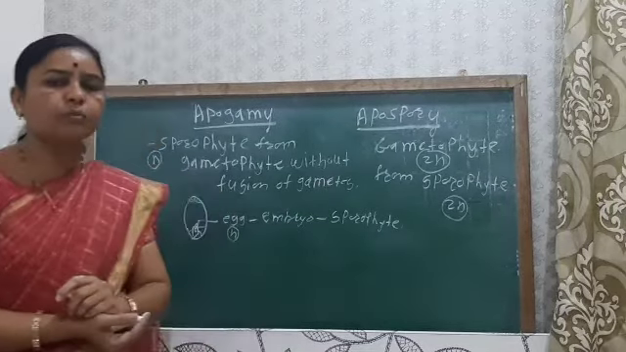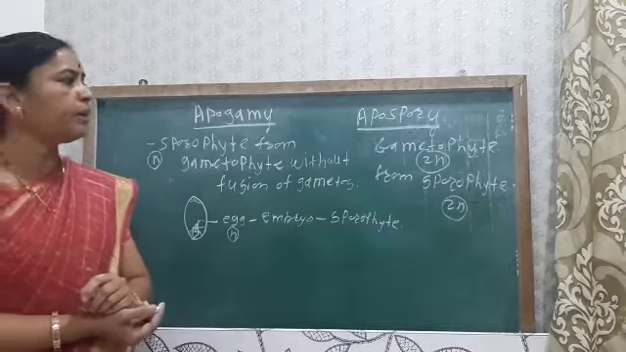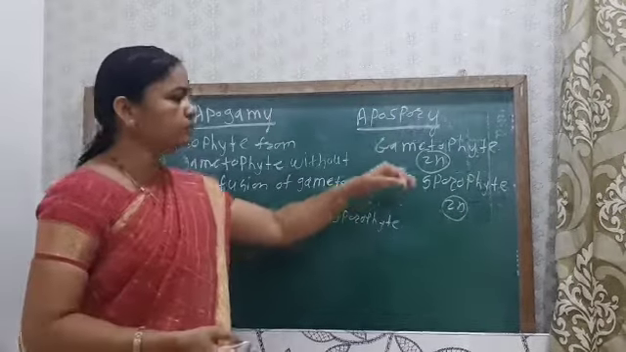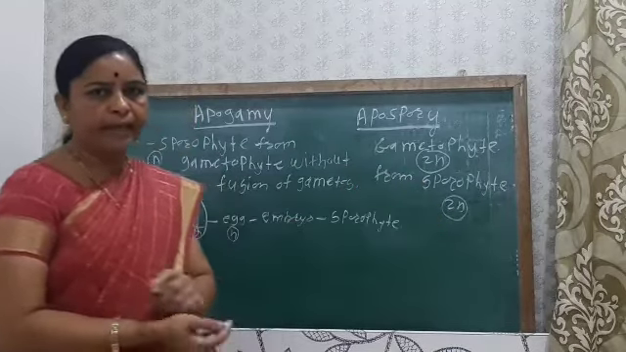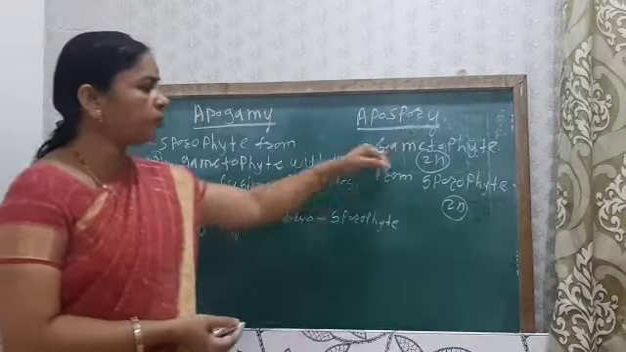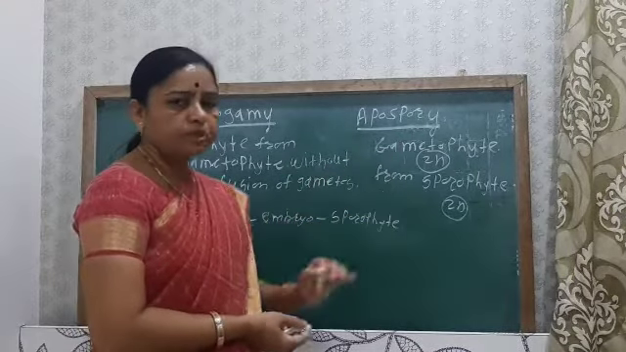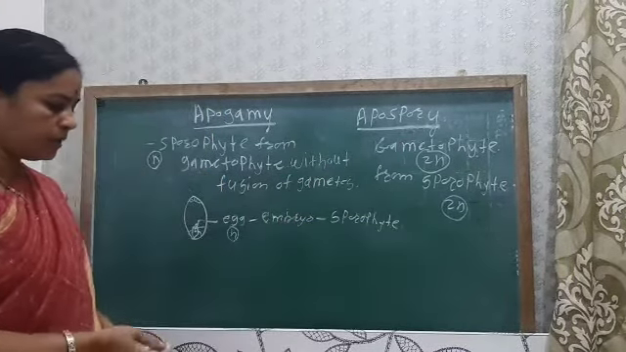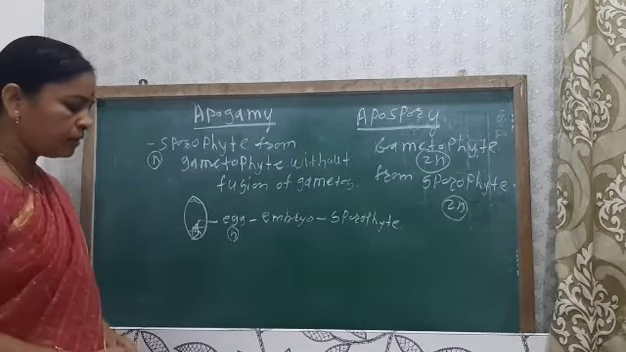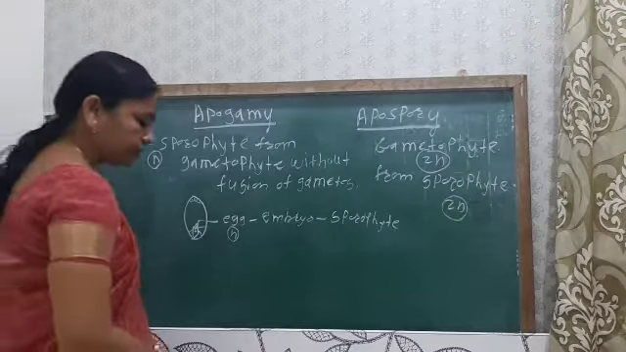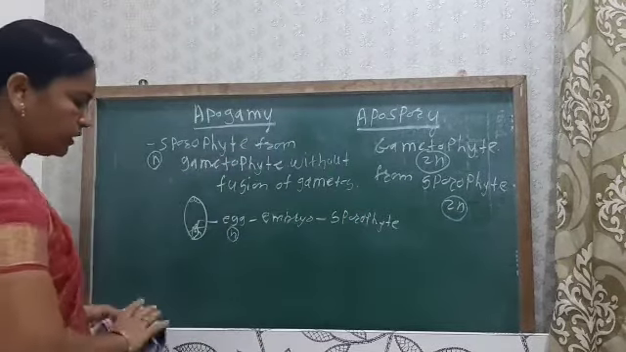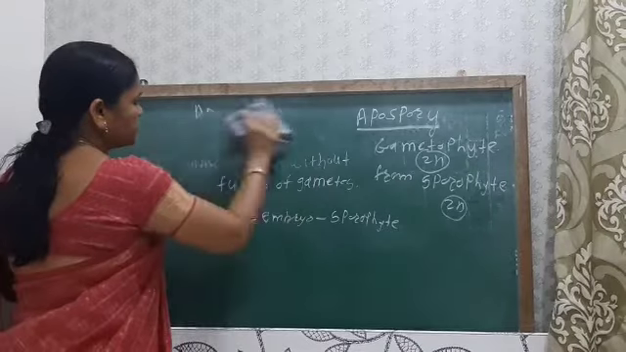Okay, so this apospory is the development of embryo without the fusion of the male and female gamete. Okay, so see, here the gametophyte develops from the sporophyte, the diploid sporophyte. Okay, so next, about the terms, the types of the apomixis.